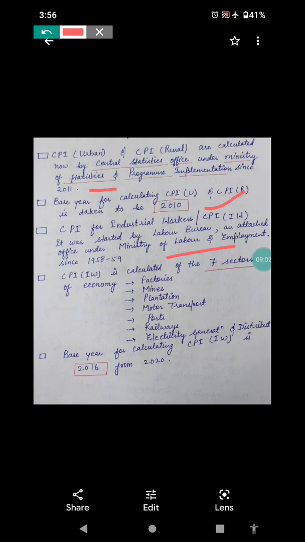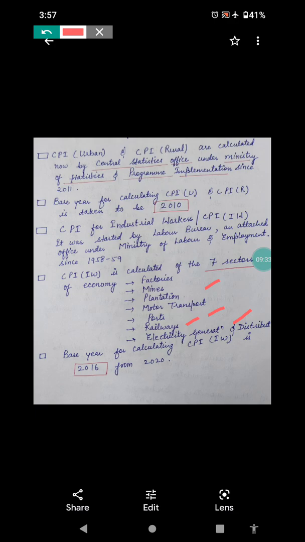Thing to remember, it is calculated from the year 1958-59. In 58 it was proposed and implemented from 59. Then CPI IW is calculated in 7 sectors. That is also an important point to note down. The 7 sectors are factories, mines, plantation, motor transport, ports, railways, electricity generation and distribution.